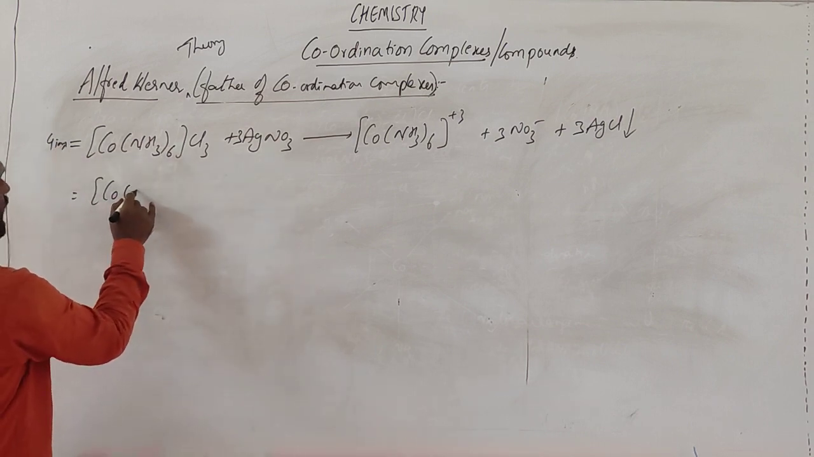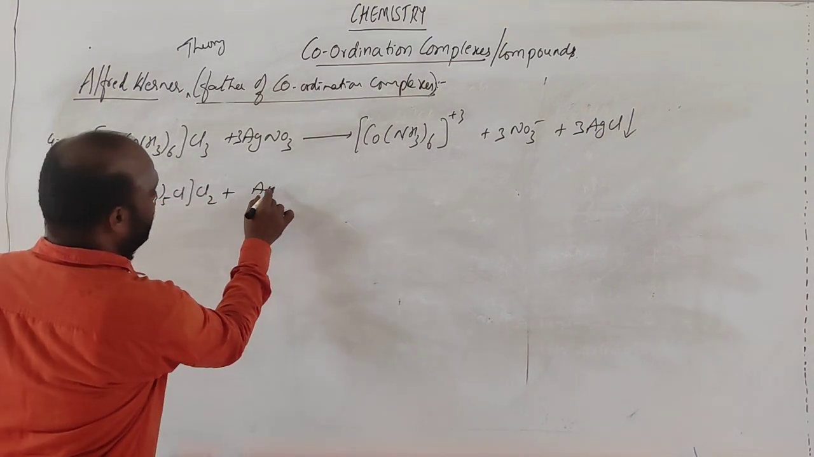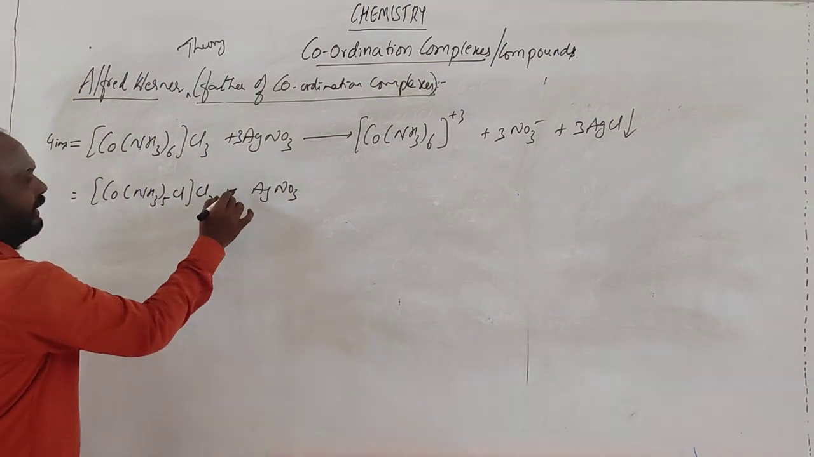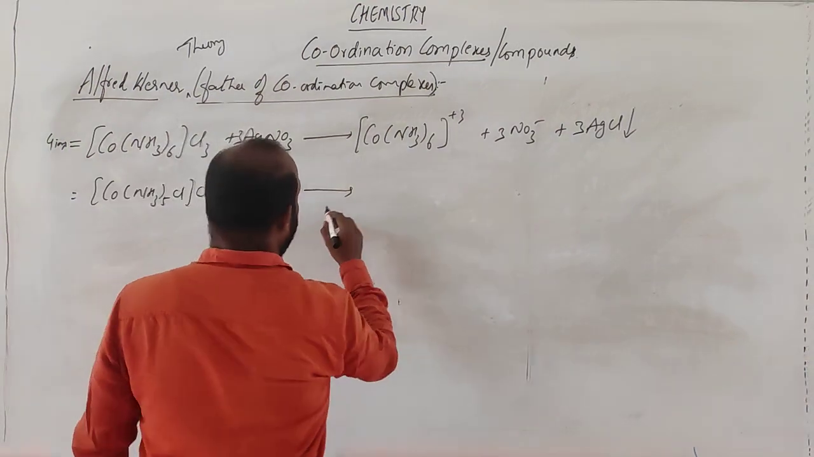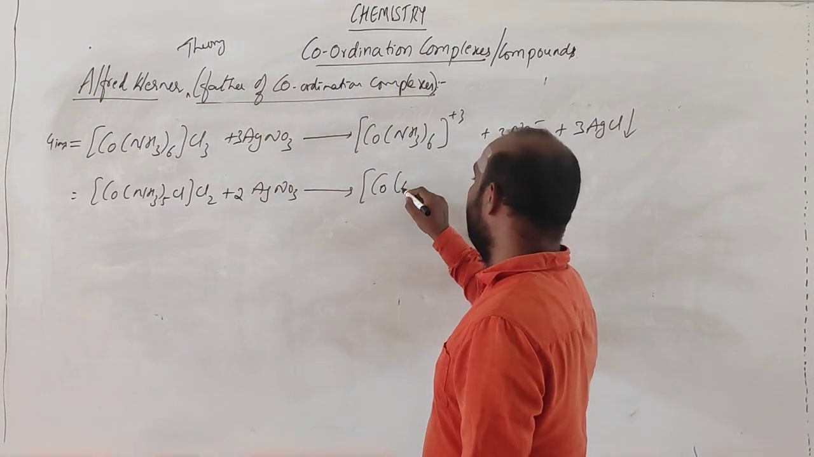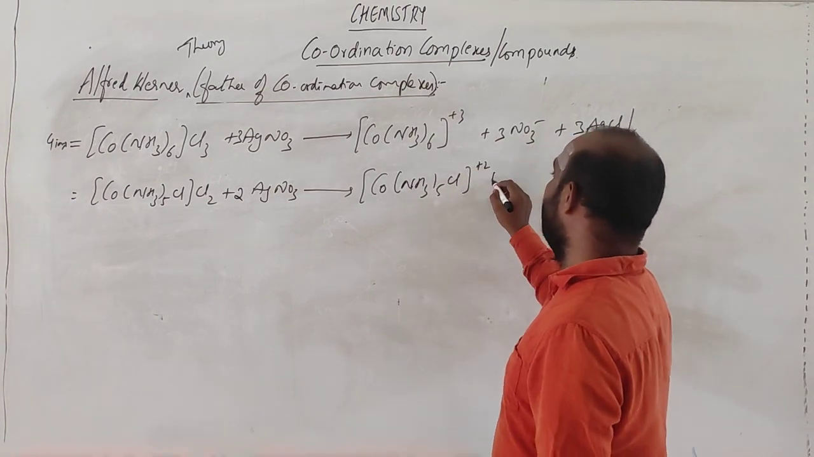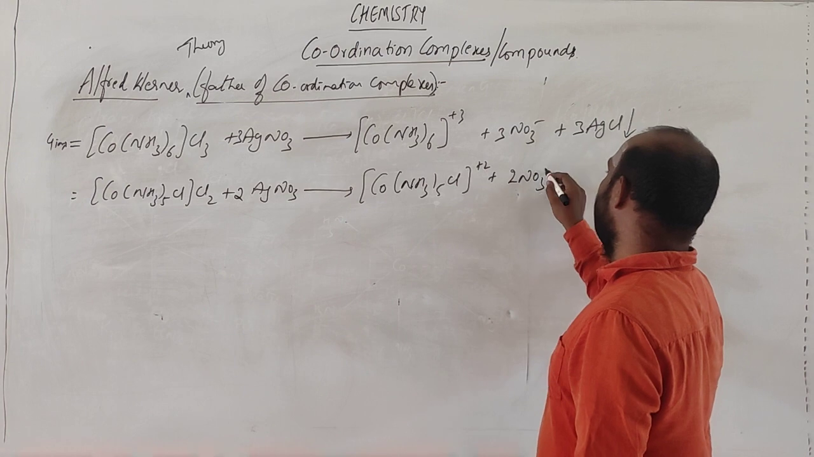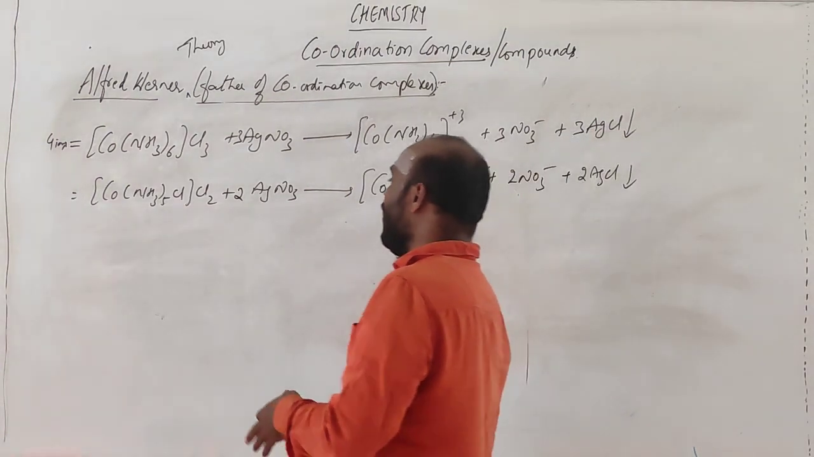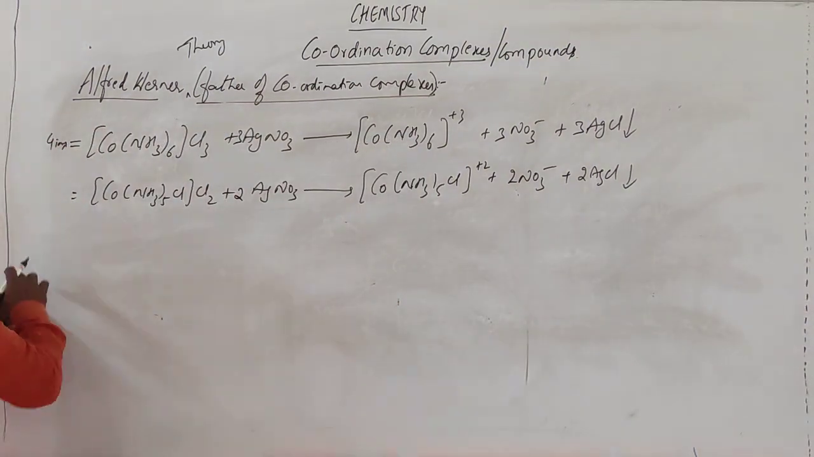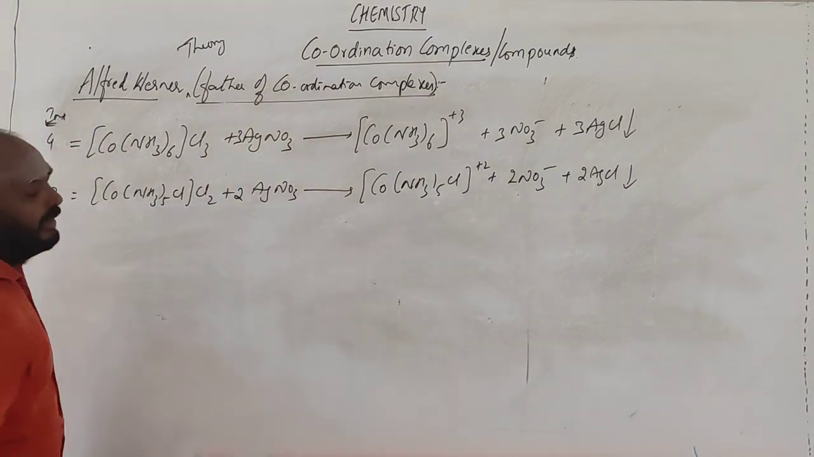Suppose I take the molecule like Co(NH3)5Cl taken with Cl2. Now it is made to react with AgNO3. How many AgNO3 are required? 2 are required because it is having 2 chlorines outside. So the complex will be like this: [Co(NH3)5Cl]2+ plus 2NO3 minus plus 2AgCl. So this is the precipitate. How many ions will you be getting? The number of ions from this complex is 3.